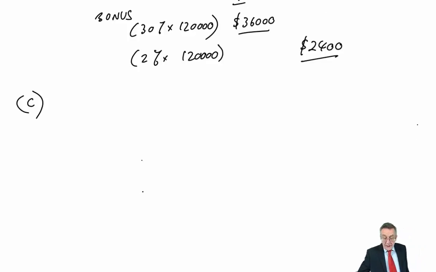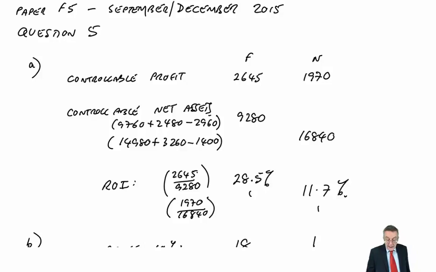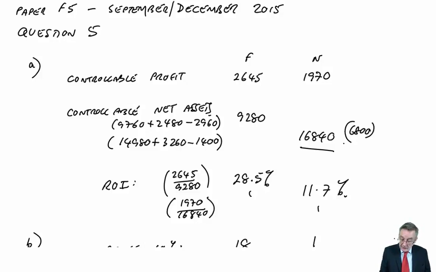Now think about that. Because of that huge investment, N's controllable net assets at the end of the year are 16, remember everything's in thousands, so it's 16.8 million. 6.8 million of that is this new machine. So the controllable assets have gone up enormously. It's expected to give us more profits, but because we only bought it this year, it's unlikely that it's had much effect on this year's profit.